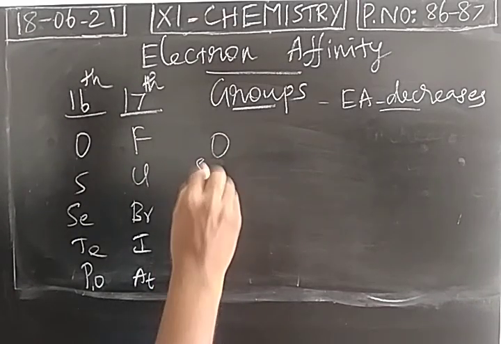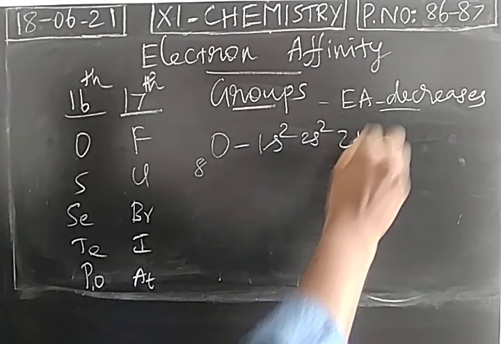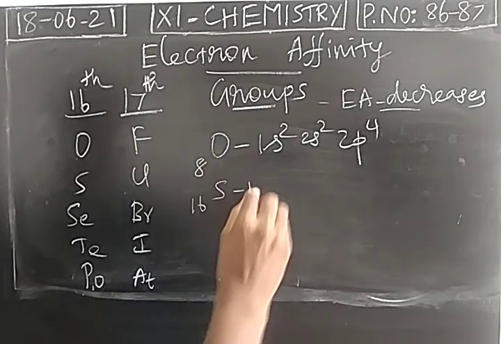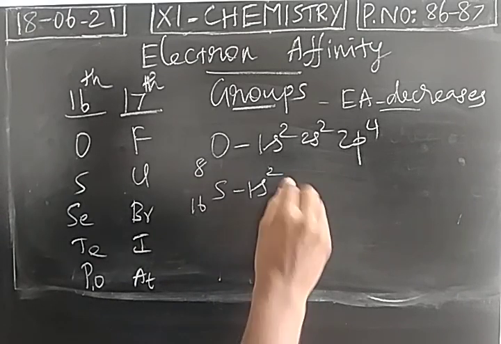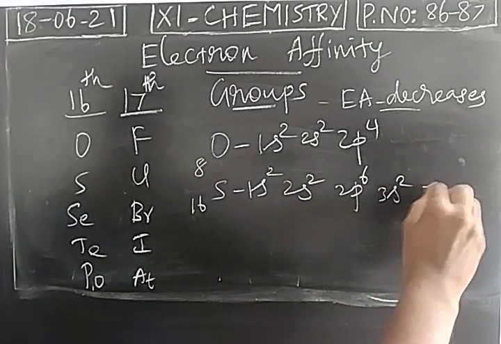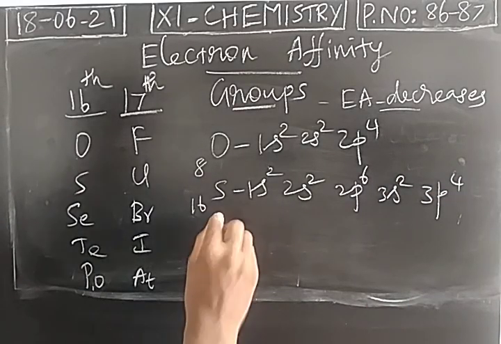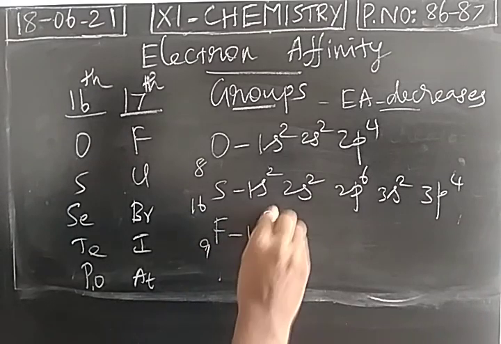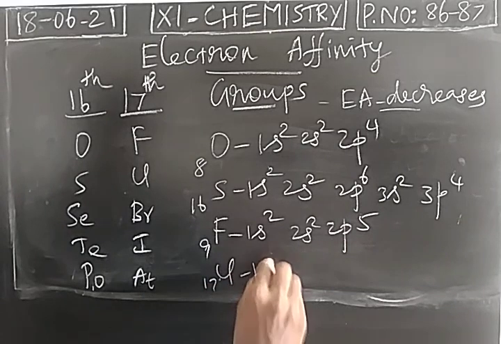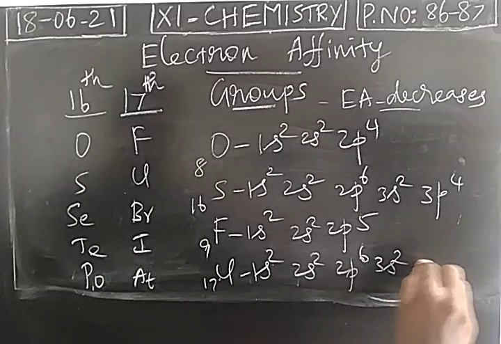Oxygen has 8 electrons, electronic configuration 1s2 2s2 2p4. What about sulfur? 16 electrons are present in sulfur, electronic configuration 1s2 2s2 2p6 3s2 3p4. The same way in the 17th group, fluorine has 9 electrons, configuration 1s2 2s2 2p5. Chlorine has 17 electrons, configuration 1s2 2s2 2p6 3s2 3p5.